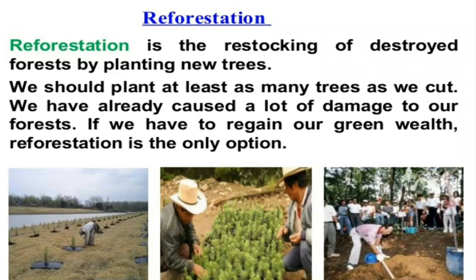We have already caused a lot of damage to our forest. If we have to regain our green belt, reforestation is the only option for us. So we have to go for reforestation. This is how we can conserve our forest, our plants and animals. There are still a number of species of plants and animals which are unknown to us. So we have to save these forests so that we can use these things in our day-to-day life.